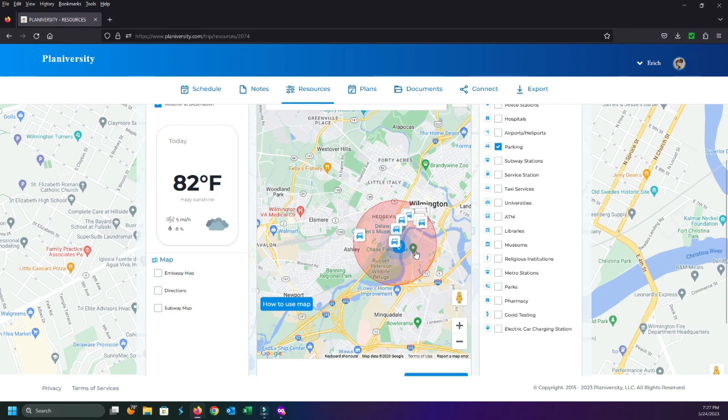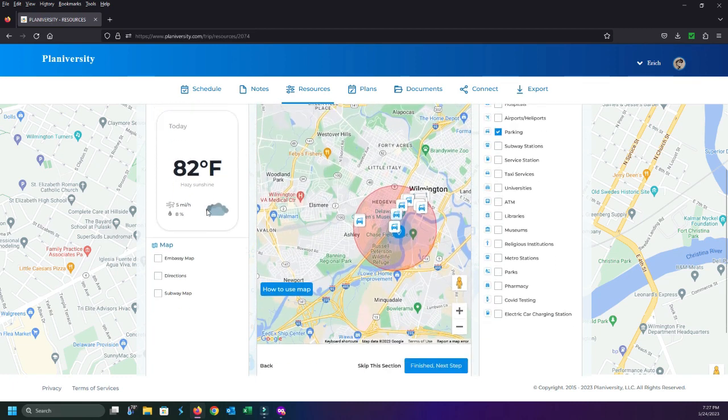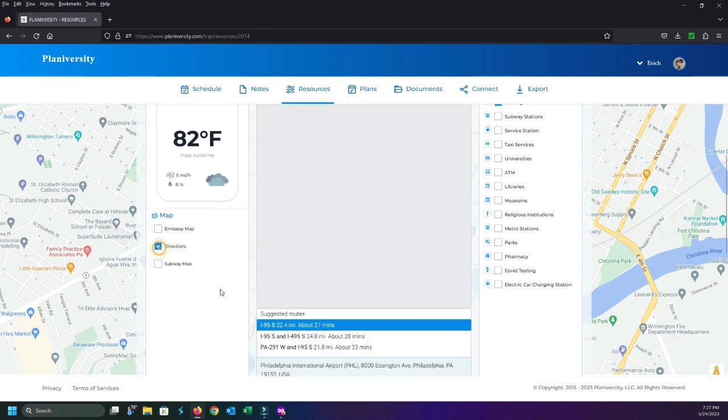But because I'm having an event at this location, maybe I just want to add in parking garages for people, because some people just don't want their vehicle left in a parking lot and they want to be able to garage it, which is absolutely fine, right? So I've given them resource locations in the form of parking. I've given them the weather for that destination. And now one last thing I'm going to give them is driving directions.